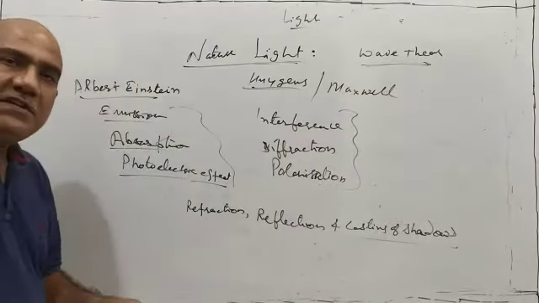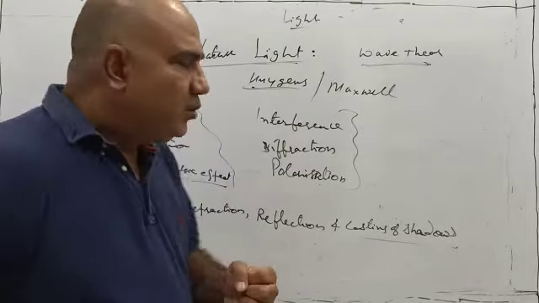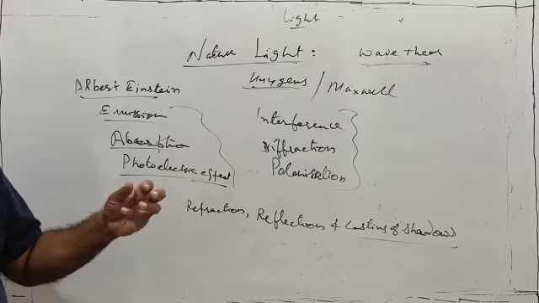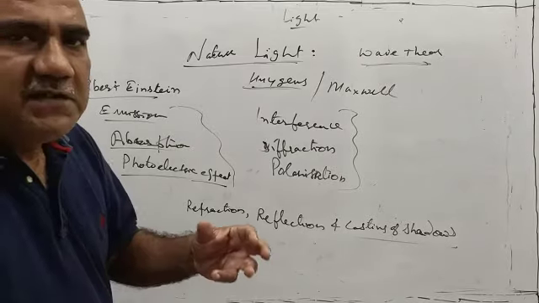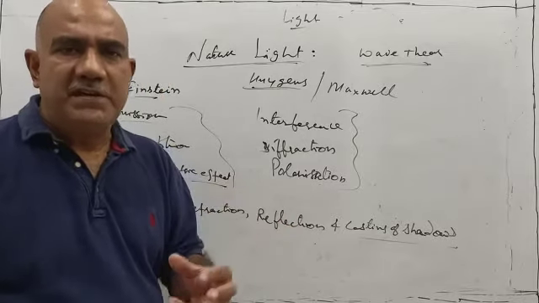Yet another theory was given by Albert Einstein, and that was quantum theory of light or particle theory of light. Albert Einstein said that light is made up of small particles, which are called photons. Photons, according to him, were bundles or quanta of energy.